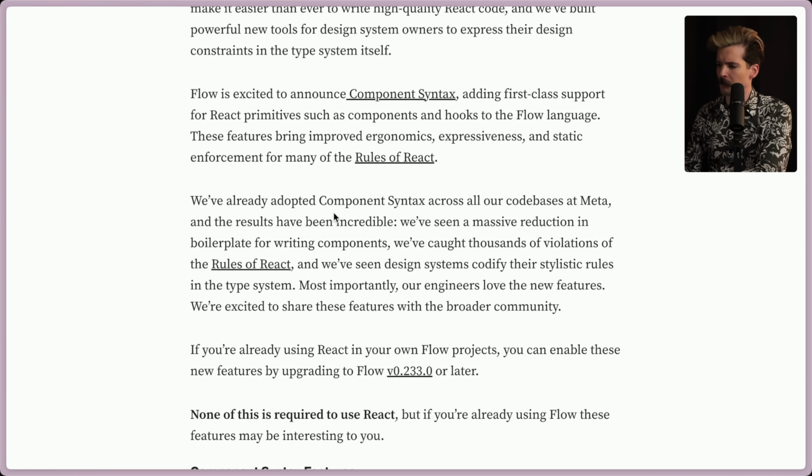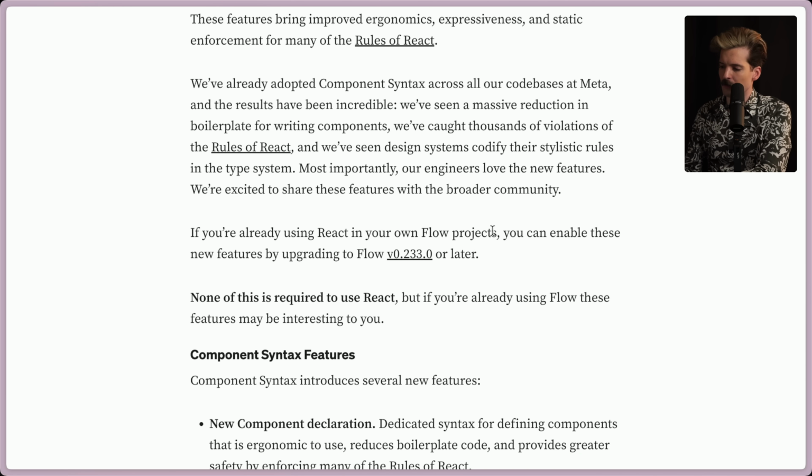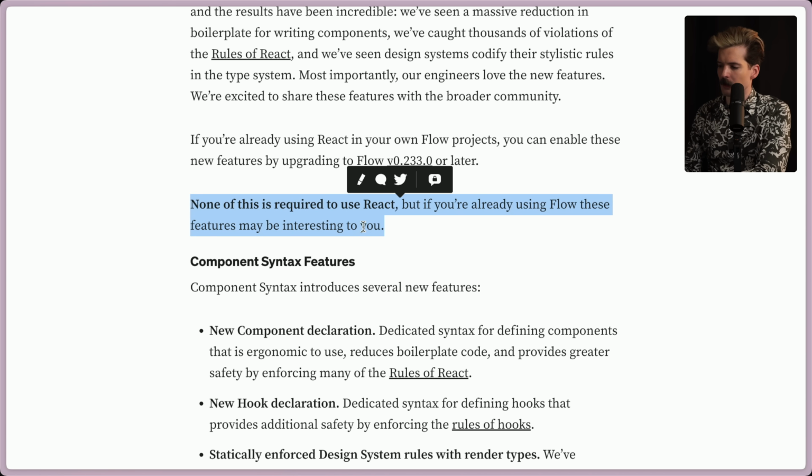We've already adopted the component syntax across all our code bases at Meta, and the results have been incredible. We've seen a massive reduction in boilerplate for writing components, we've caught thousands of violations of the rules of React, and we've seen design systems codify their stylistic rules in the type system. Most importantly, our engineers love the new features. We're excited to share these features with the broader community. If you're already using React in your own Flow projects, you can enable these features by upgrading to the new version of Flow, 0.233. None of this is required to use React, but if you're already using Flow, these features may be interesting to you.